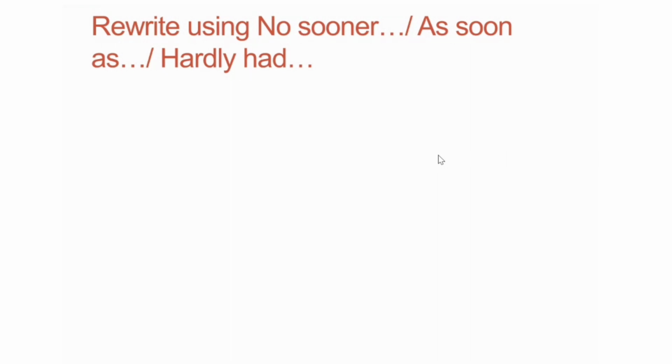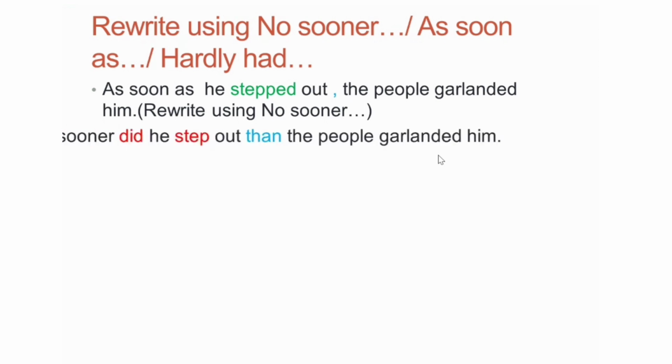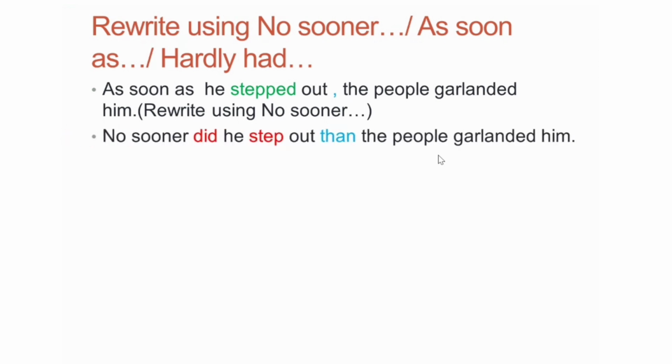Let's take a few more examples. As soon as he stepped out, the people garlanded him. Now look at the word stepped. So you're going to do it like this with no sooner. No sooner did he step out, then the people garlanded him. Now you have used did here because the verb stepped is in the past tense. And then you have used step, which is the base form.